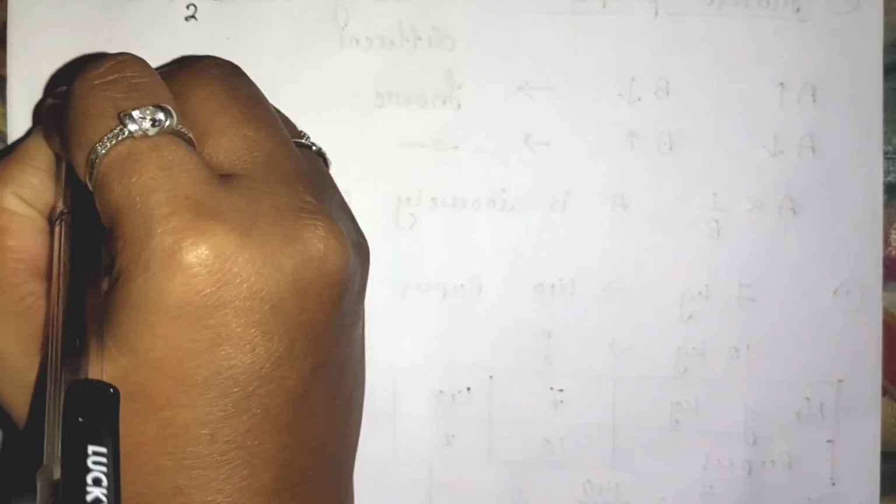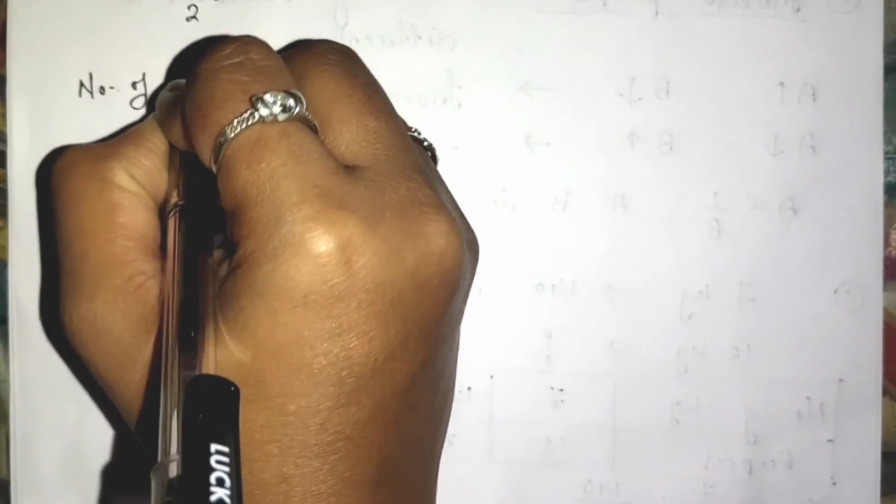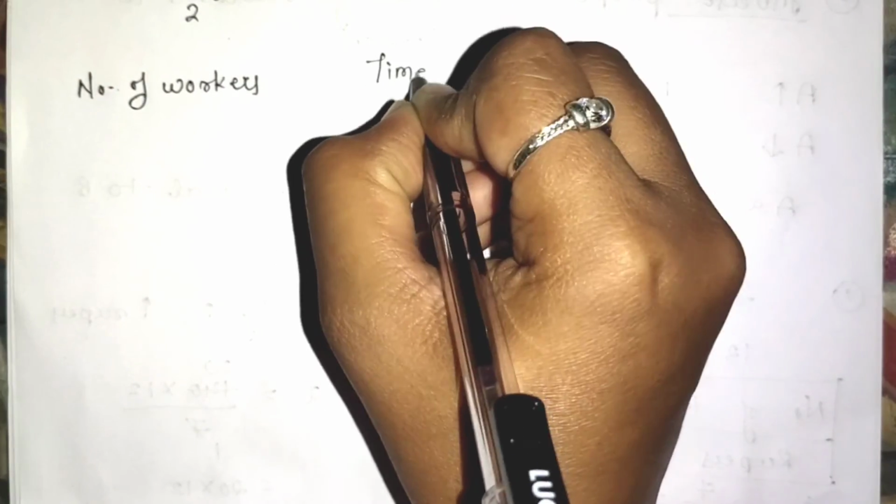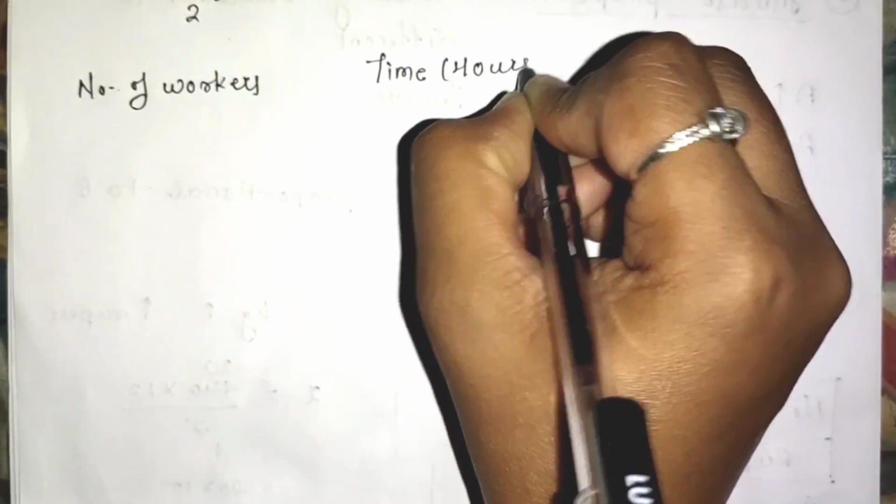Let's make the table. Number of workers and time, which is in hours.